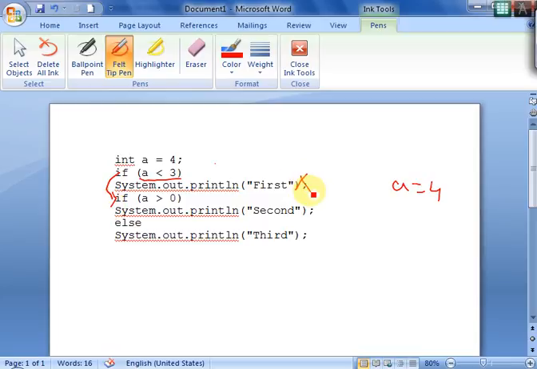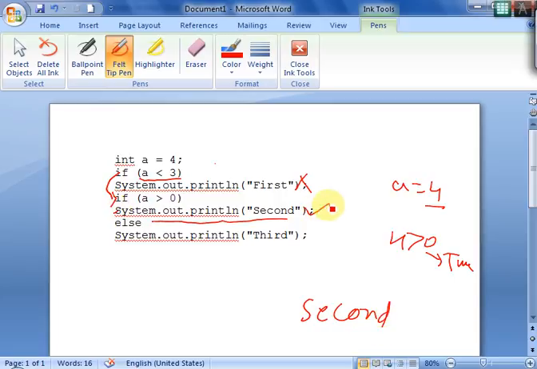If a is greater than 0, so 4 is greater than 0, it is true. So if it is true, it will print system.out.println second. So it will print in the output window second, fine, and if it will print this one, it will skip the else, so it will come out of the else, so the output is just second.